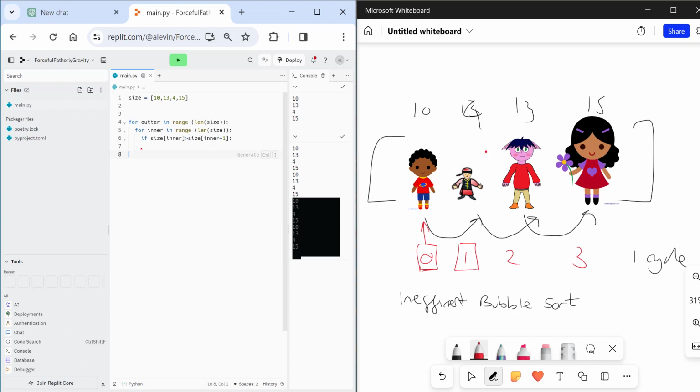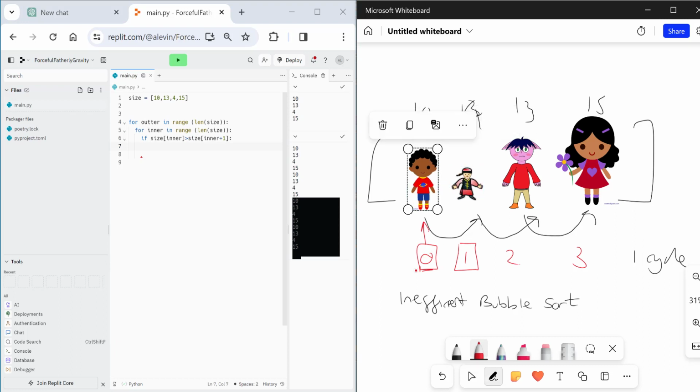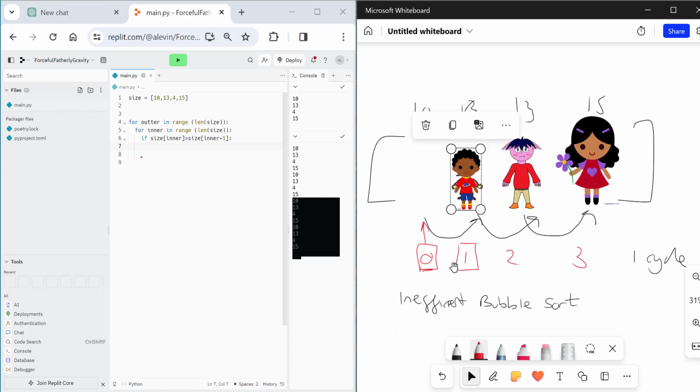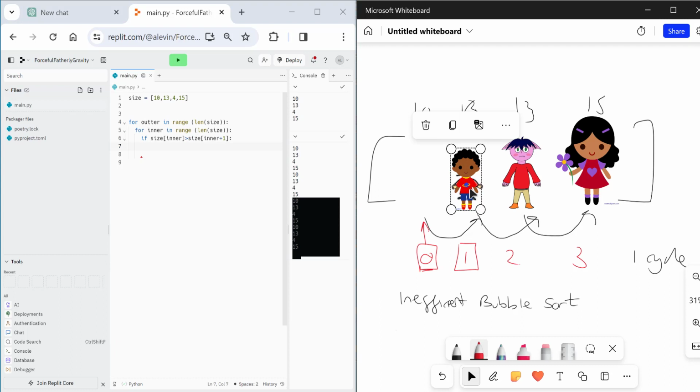So if they are bigger, I want to swap this person to go here and this person to go here. So now we've made a swap. But look what happens when we make the swap. I'm going to put this person, I want them to go here. But now we've lost Canada. Canada is gone. That is an issue. Forget coding for a minute, what solution do you think we could do so that we don't simply lose somebody on the swap?